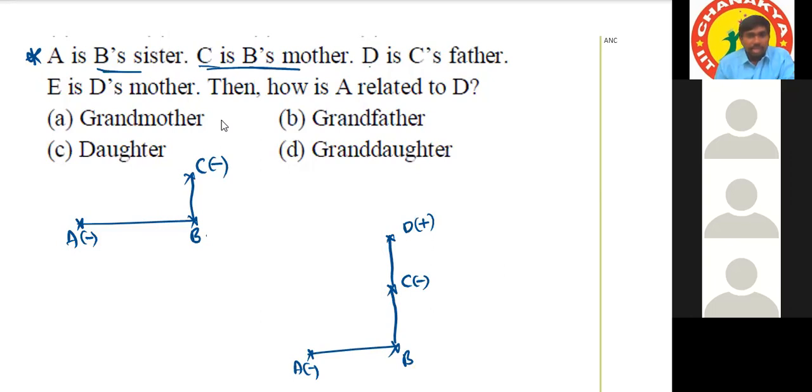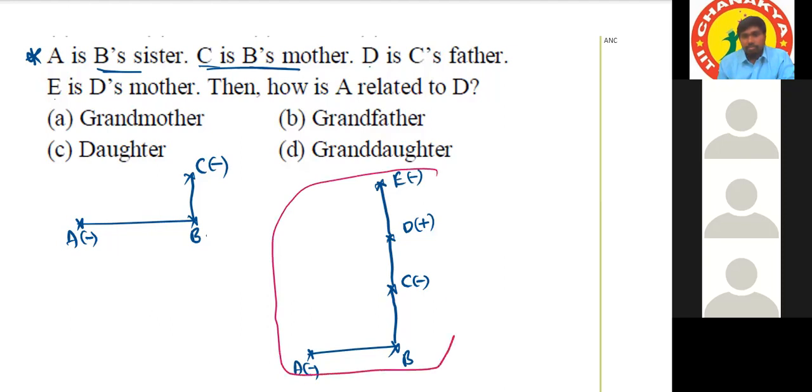Next statement. E is D's mother. So E is D's mother. One more generation. See, is E male or female? Female. E is a female and is the mother of D. That's all. So the family chart is ready now. From this family chart, you have to answer the given question.